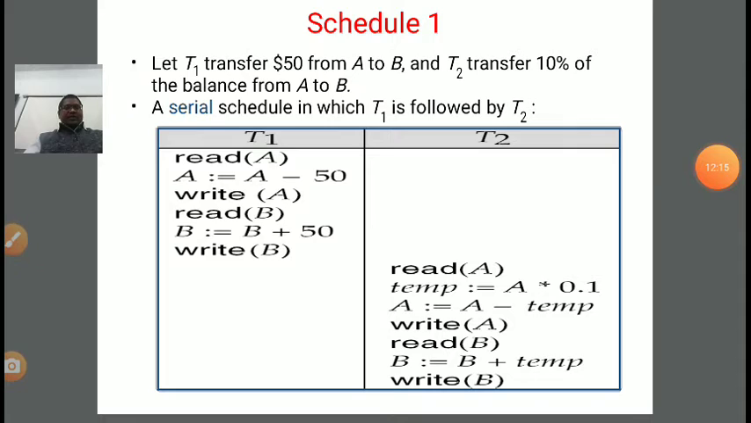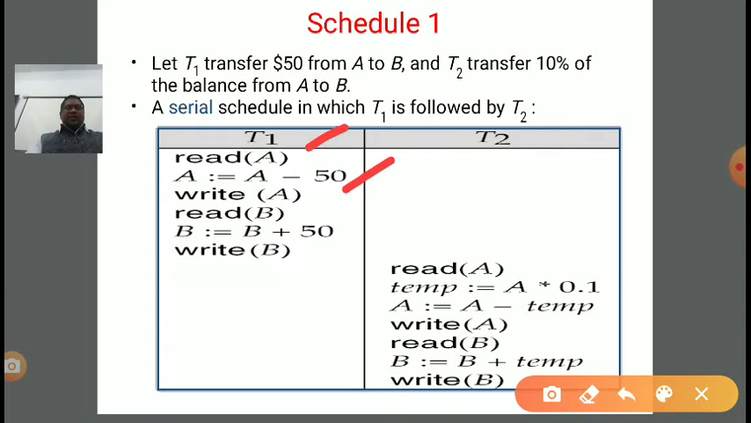Now, in the T1 schedule, what is happening? We are reading first account A, then subtracting $50 from A, then updating the value of A with the new value. After that we are accessing account B, adding $50 to B, and then updating account B with the latest value, right?